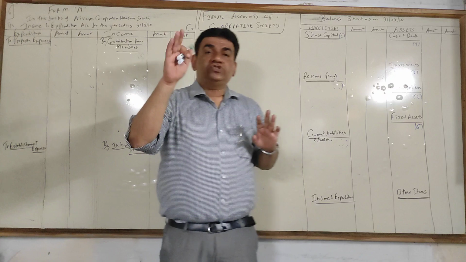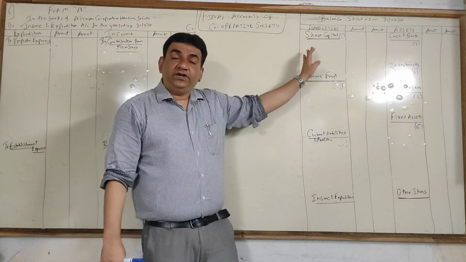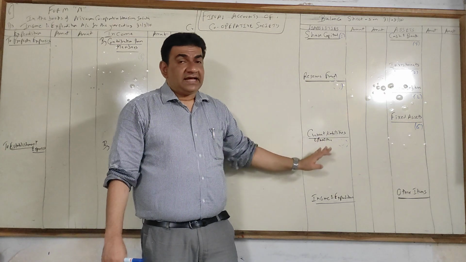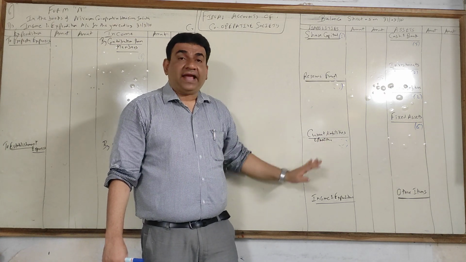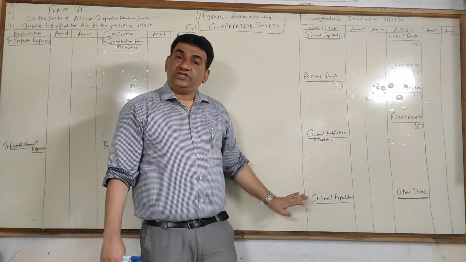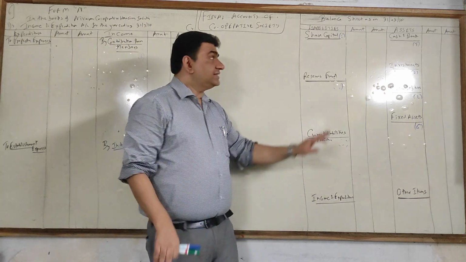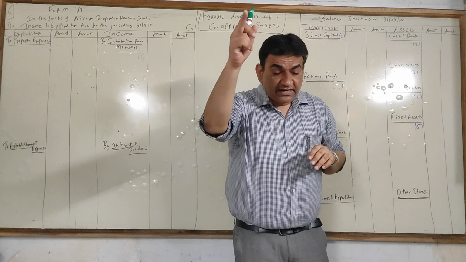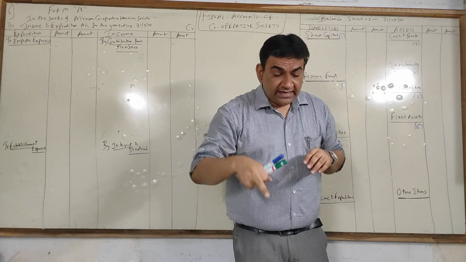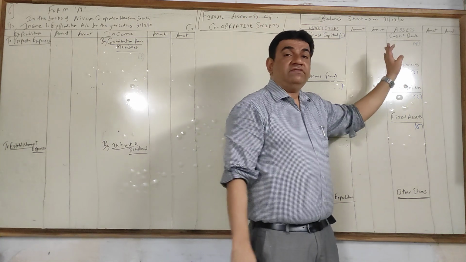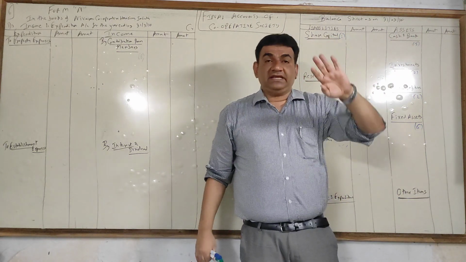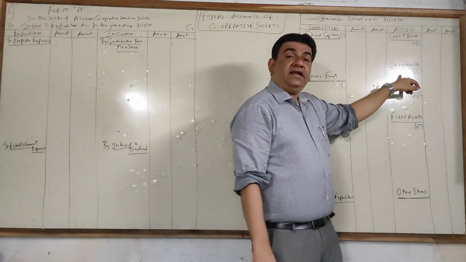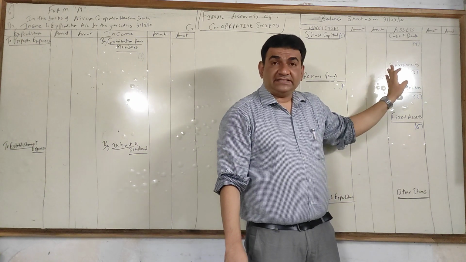Clear guys? So I'll repeat, share capital 3 to 4 lines, reserve fund around 4 to 5 lines, current liabilities around 5 lines, and at the end income and expenditure. Come to the asset side. As I told you, cash and bank. In the start there is cash balance and at the end there is bank balance. So give the heading cash bank, leave 3 lines. There is only one investment. Give the heading investment, leave 2-3 lines.